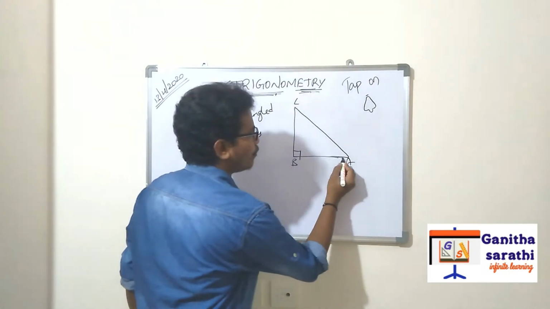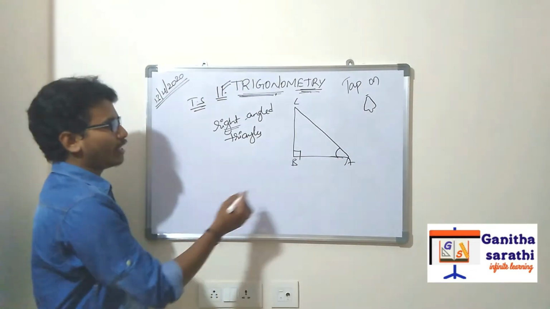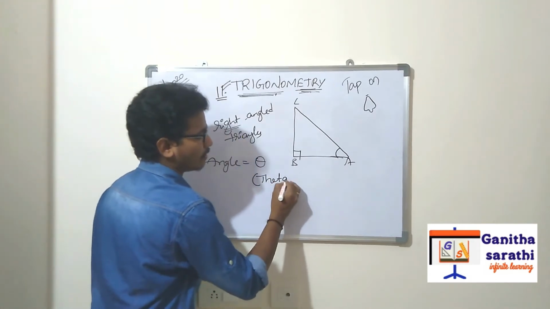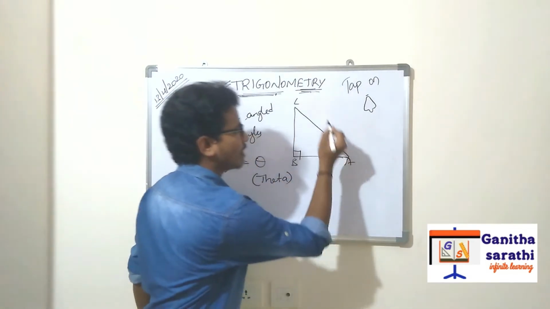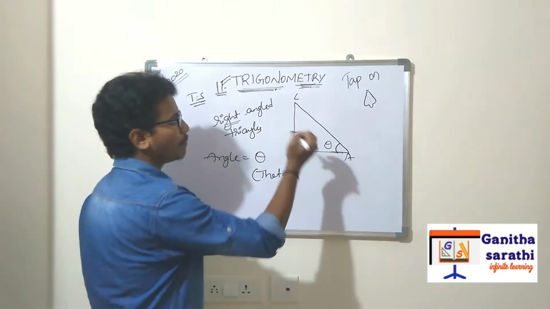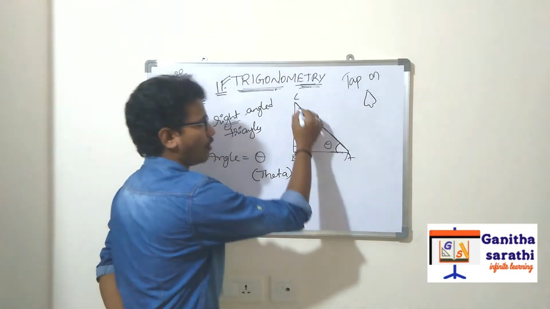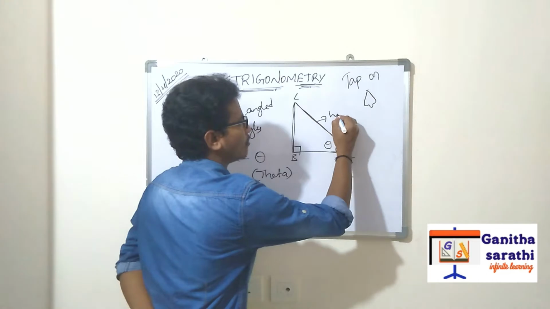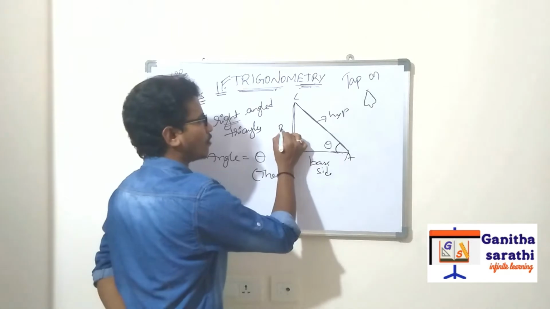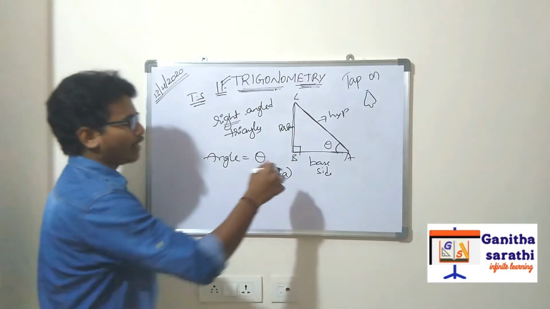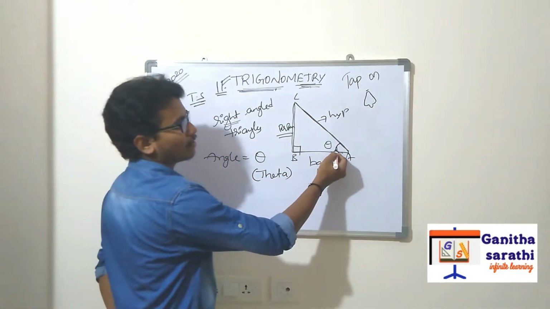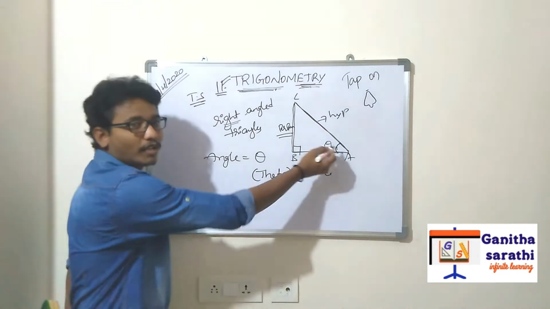Assume that this is the angle. In trigonometry the angle is denoted as theta. What is that called? Theta. So assume that this is theta. Now we will name some sides. What is this one called? We all know that. Hypotenuse. And what is this one called? Base side. And what is this one called? Perpendicular side. In trigonometry, how is this side related to this angle? This is the opposite one.